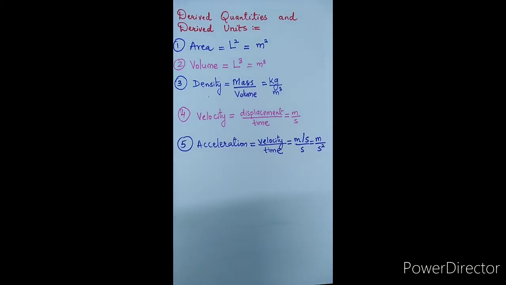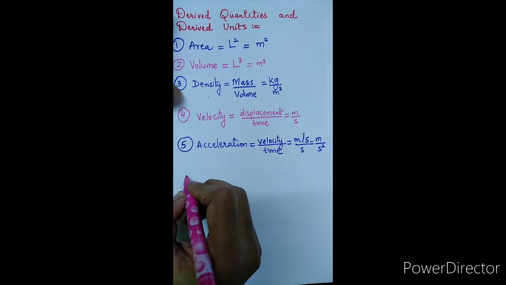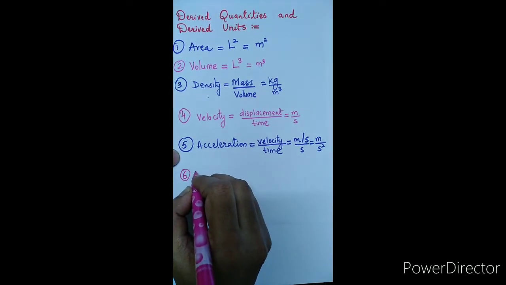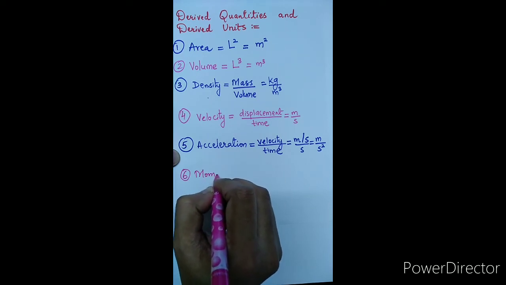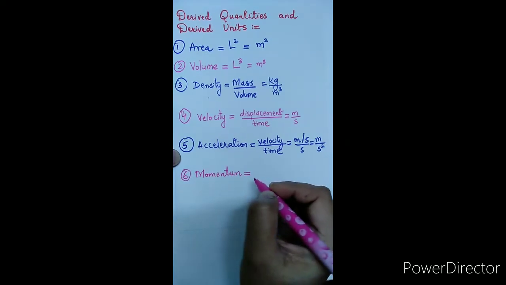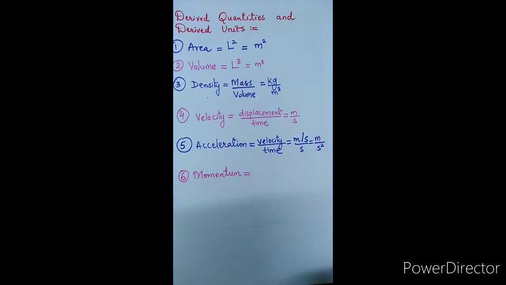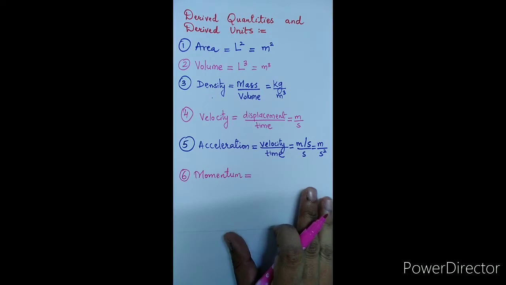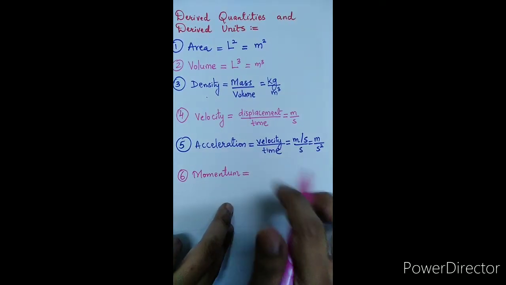The next example we have is momentum, as momentum is defined as the product of mass and velocity.